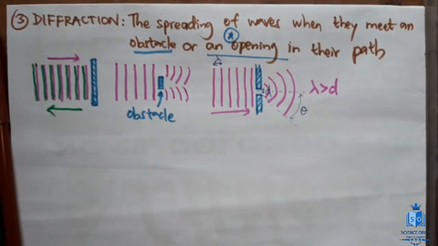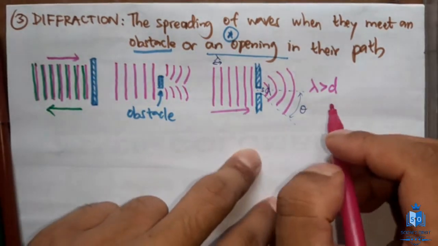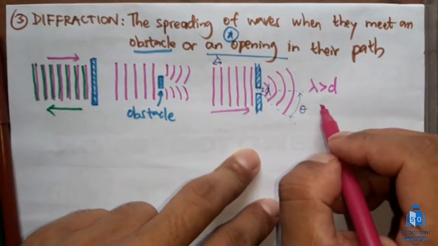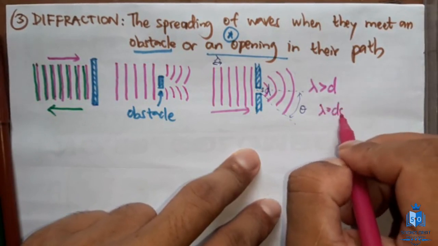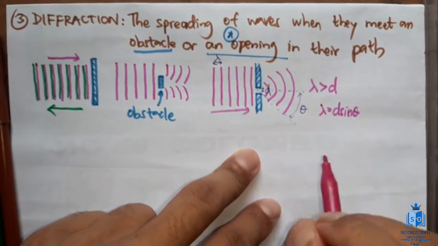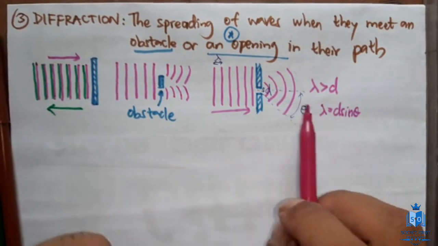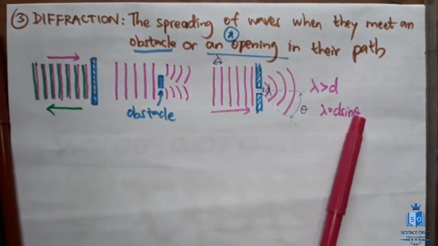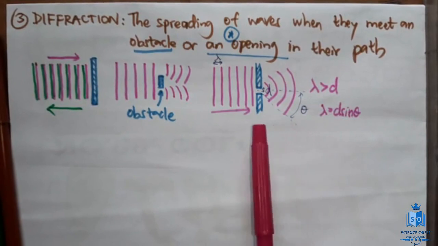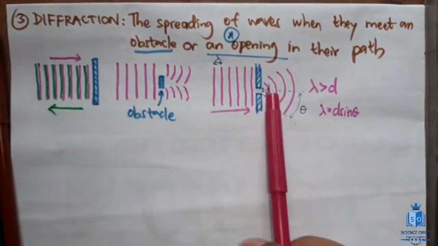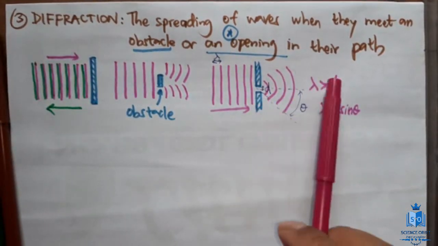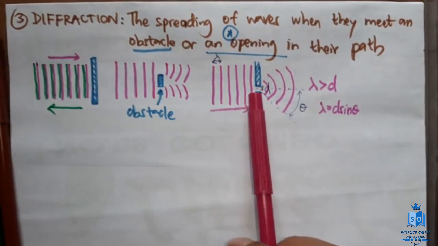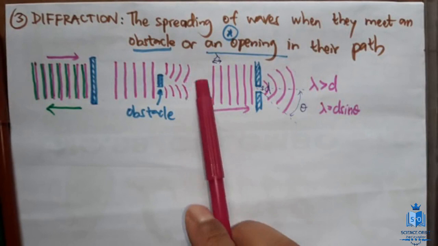So if you really want to know a relationship between these, I think the relationship, if I can remember right, is lambda equals d sine theta, but I'm not 100% sure, and this equation is not very important to you. I don't think you will be tested in A level on this equation. The only thing you need to know is, if you want to observe a bigger diffraction clearly, this condition is important. The opening of the slit must be very small compared to the wavelength.